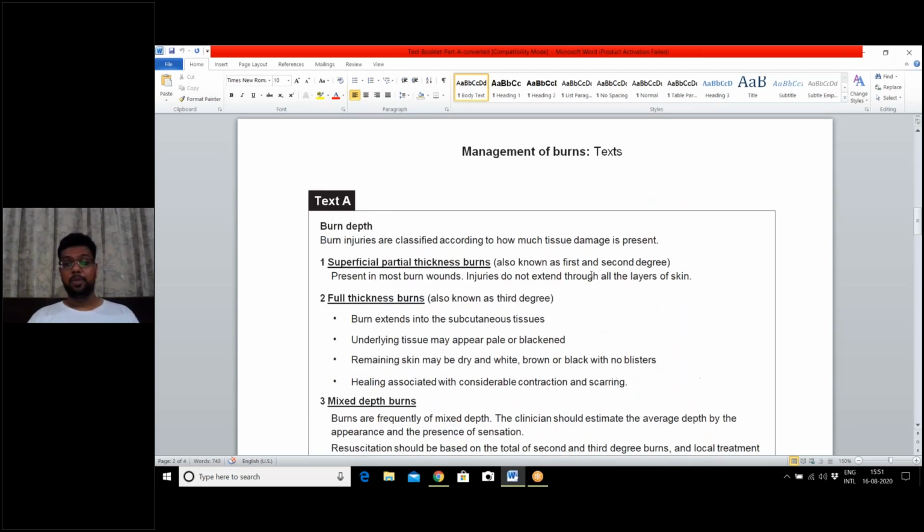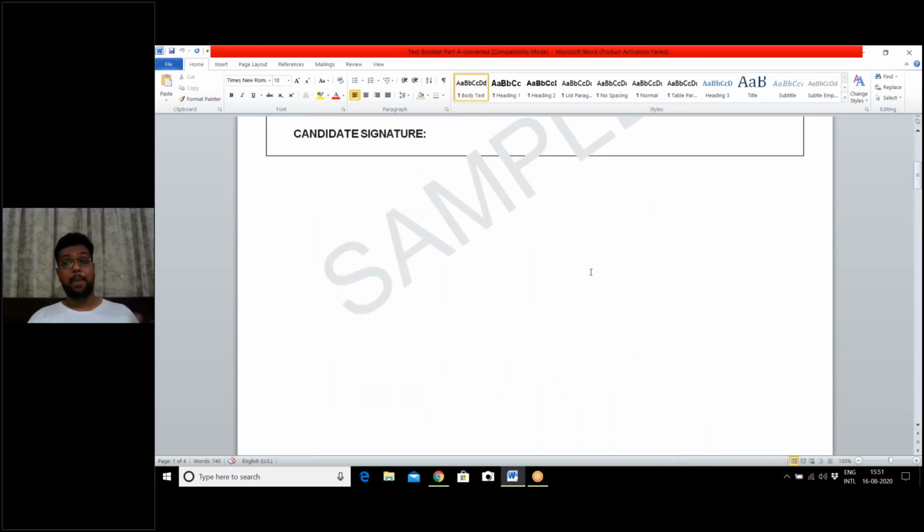So text A. Remember Manu's mantra. I will show you how to follow Greek. First we will glide and rush through the texts, the first G and R of Greek. Since I have a laptop, I cannot use a pencil over here, but you would have a pencil during the examination, so you can make use of it. I'm using a highlighter here on the laptop.